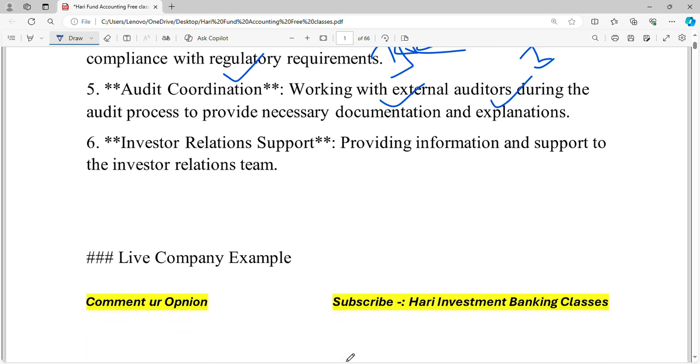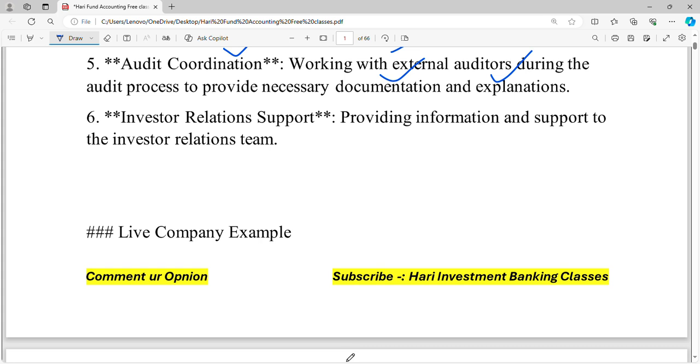Next, investor relationship management. Here investors normally means the limited partners, whoever invested amounts in these funds. For them, the fund accountant will need to provide information and support to the investor relationship team.